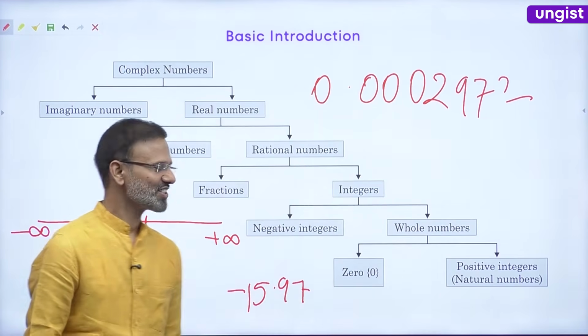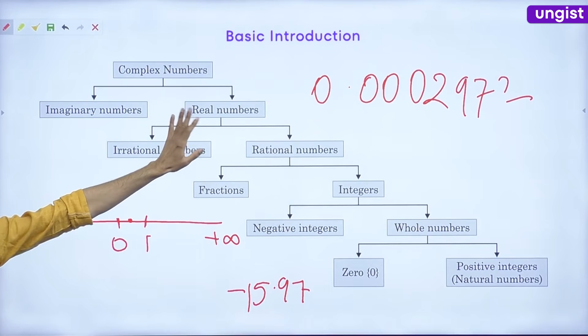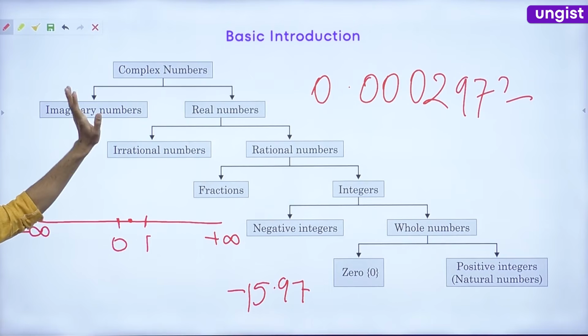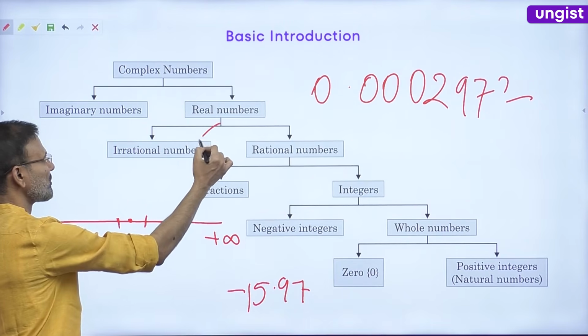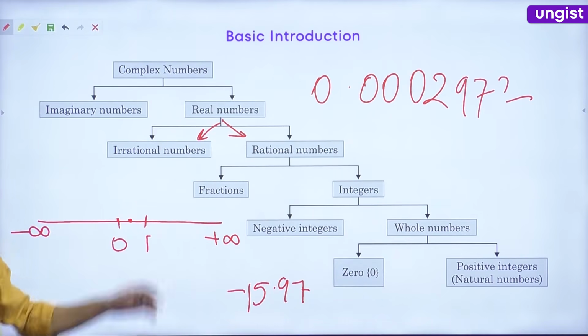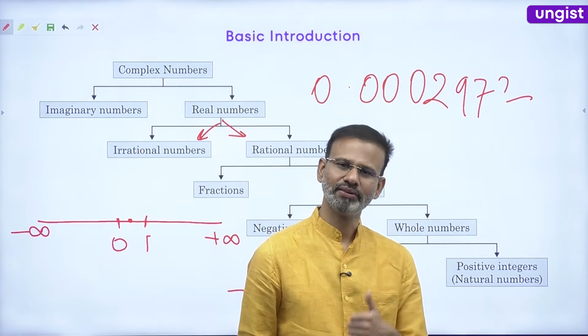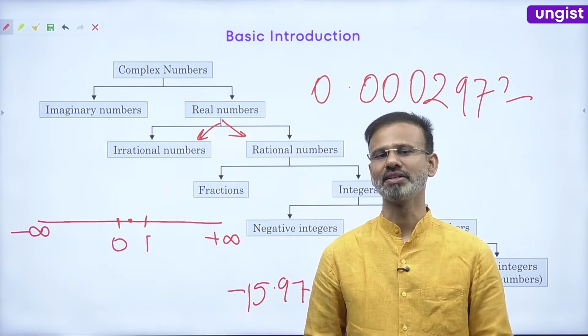Anyways, so friends, this is the real number, right? After that, the real number can be classified into two categories. One is rational, another is irrational.